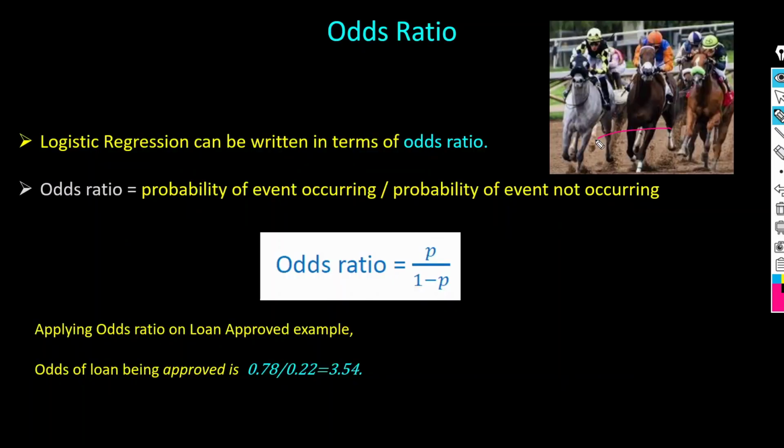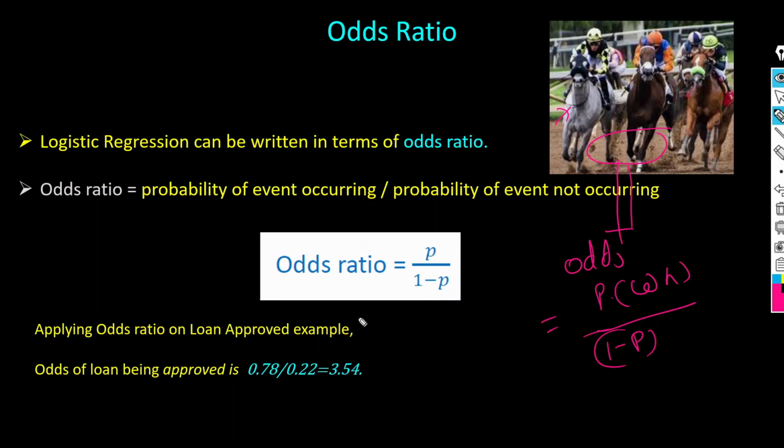If you see here in the horse race, we use the odds. Odds means what is the probability of winning of the white horse, divided by the probability of not winning of the white horse, right? P divided by 1 minus P. That is called your odds ratio. It means probability of the event occurring over probability of the event not occurring.